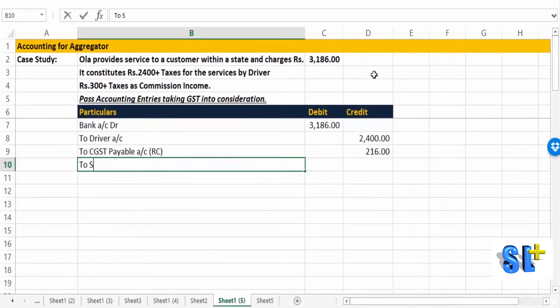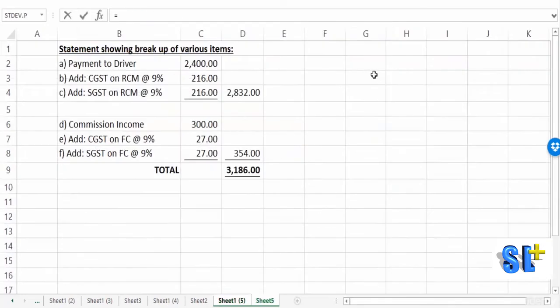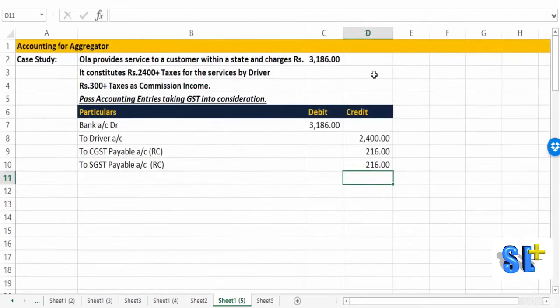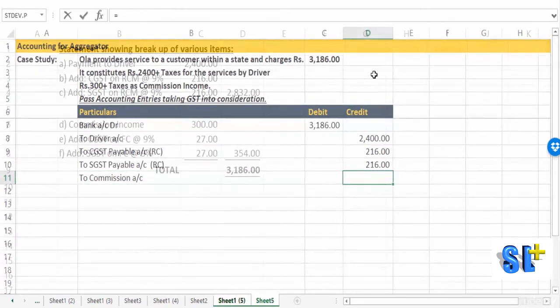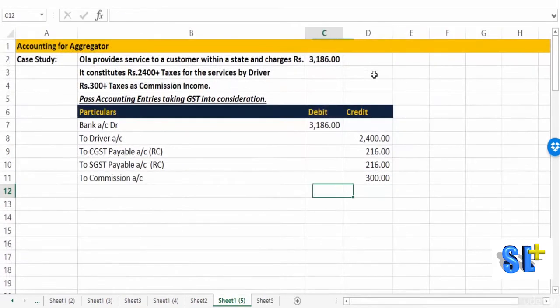We also have SGST payable account on reverse charge basis, 216. Then we have to recognize the commission income to commission account. It's this 300.